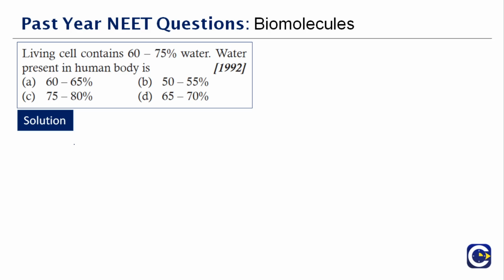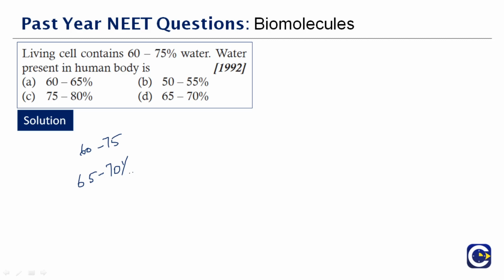So the living cell contains 60 to 75% of water. Now we are talking about the human body here. Water is the most abundant compound in the majority of cells. About 60 to 75%. Okay, 65 to 70%. A living cell has 60 to 75%, but the human body has 65 to 70% of water. Okay, the major portion of water found in the human body occurs in the cells as intracellular water.